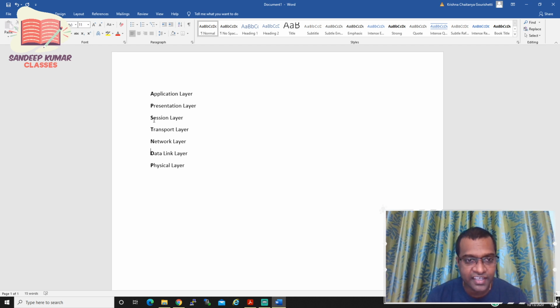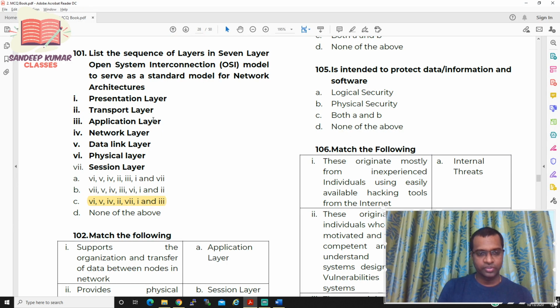Like TDP, if you see in Andhra Pradesh you have a political party called TDP, so instead of TDP you have to write NDP. This is how you need to remember so that the order will come. APST: A means application layer, P means presentation layer, S means session layer, T means transport layer. Like TDP, we have NDP: N means network layer, D means data link layer, and P means physical layer. This is how you need to remember.